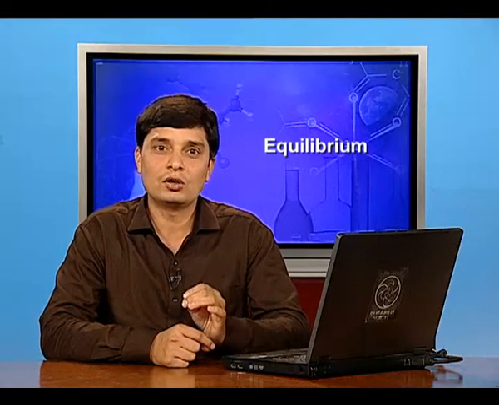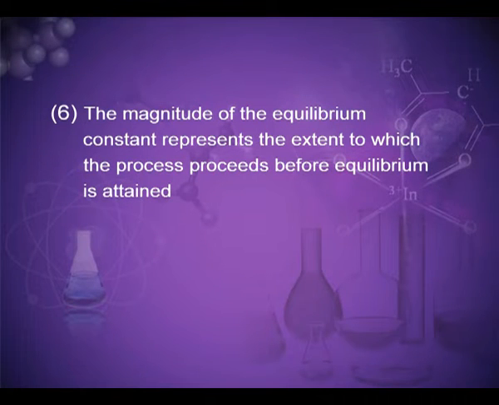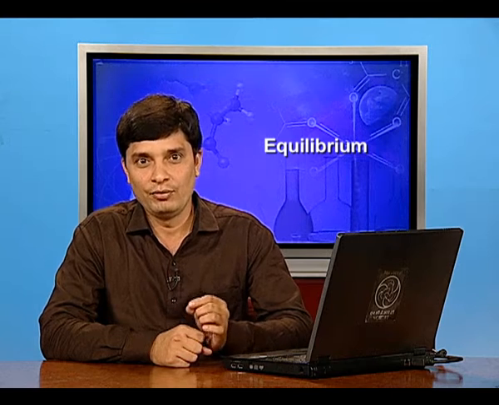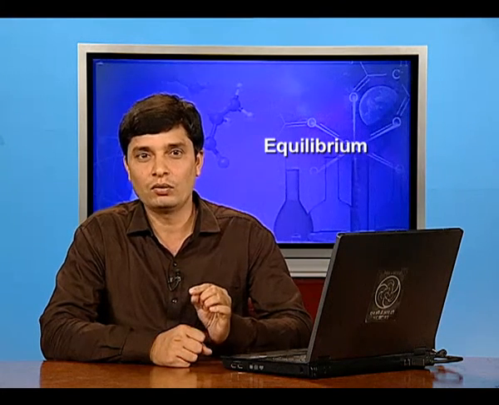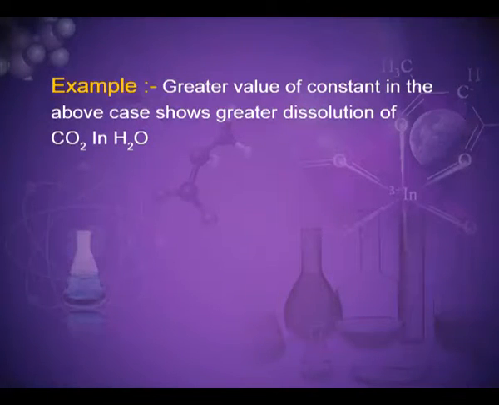This constant is called the equilibrium constant K. Sixth, the magnitude of the equilibrium constant represents the extent to which the process proceeds before equilibrium is attained. For example, a greater value of the constant in the above case shows greater dissolution of carbon dioxide in water.